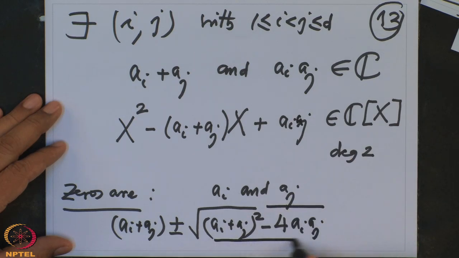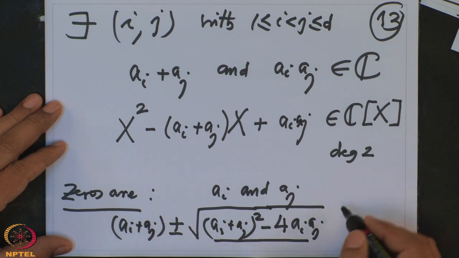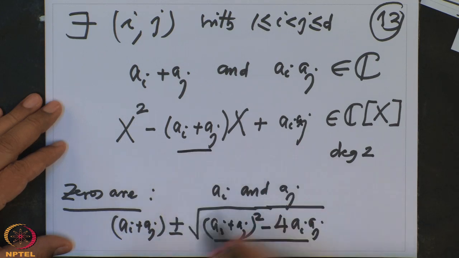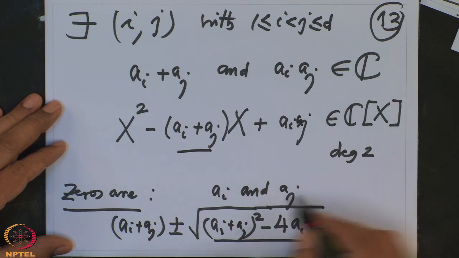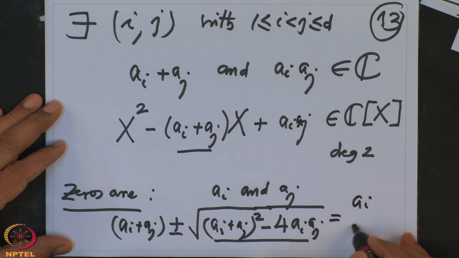But I know this is a complex number, this is a complex number, so inside is a complex number, and the square root is also a complex number, because we have checked that for every complex number there is a square root that is also a complex number. So this is a complex number. When you simplify this formula, the zeros are precisely a_i and a_j.